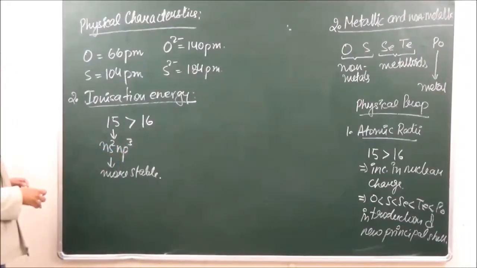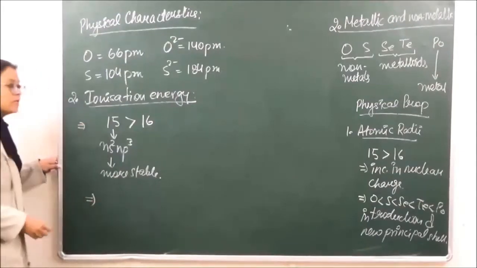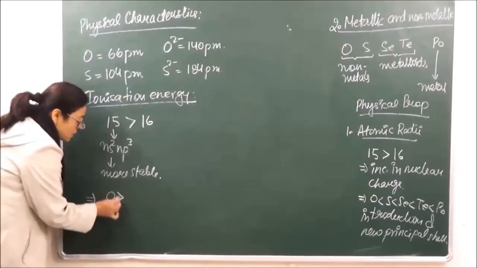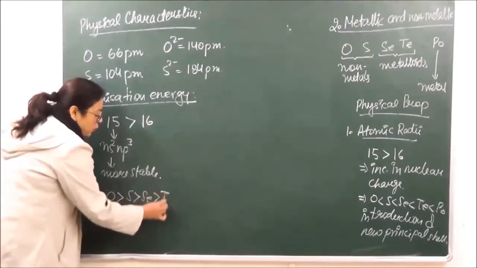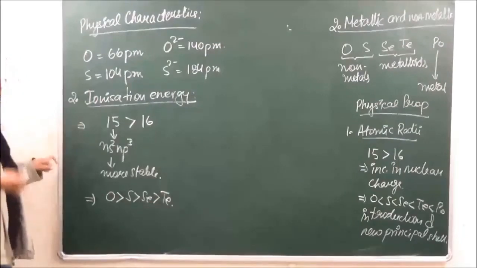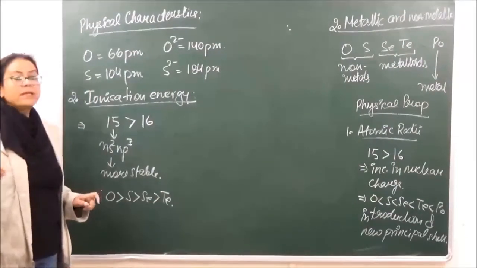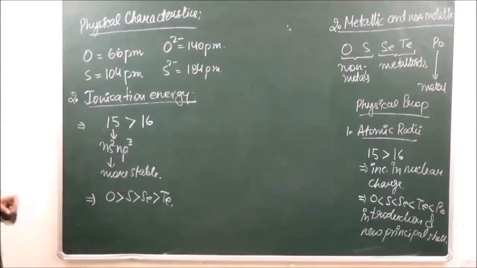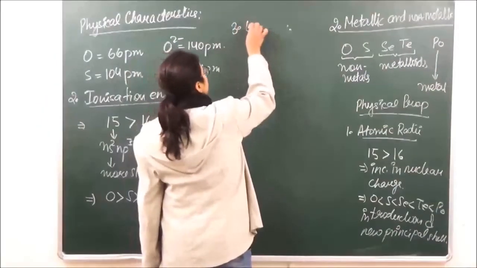As we keep going down the group, the ionization energies will keep on decreasing. So oxygen's ionization energy is the highest, then sulfur's, then selenium's and then tellurium's. Polonium is radioactive, so its properties keep changing, so it's not easy to study the properties of polonium. Got it? The third property which we are going to do is electronegativity.